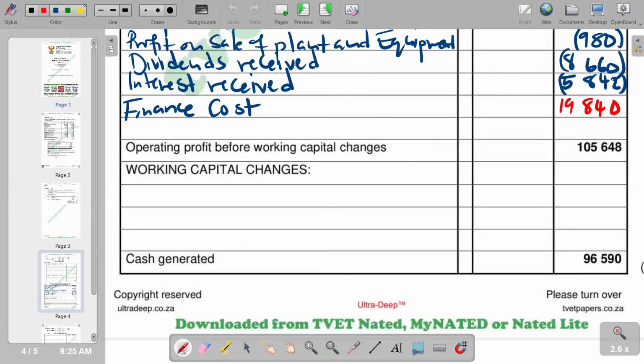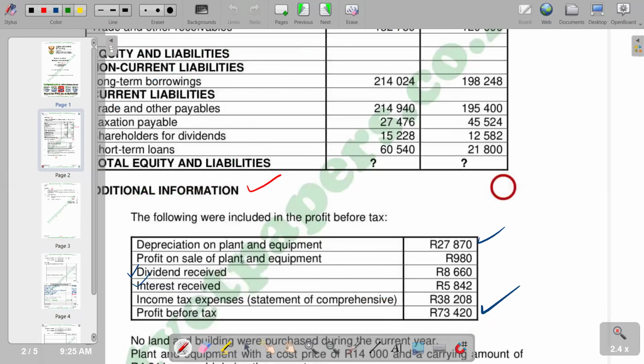So we come here, we indicate that as an increase in inventory, of which we have 16,529, which we are going to show as a negative. So a decrease is shown as a positive. We go to the next part.